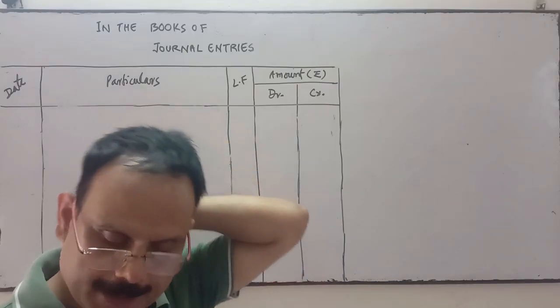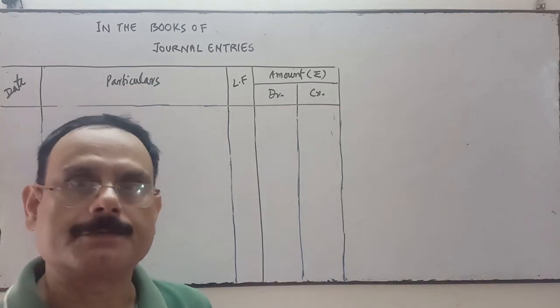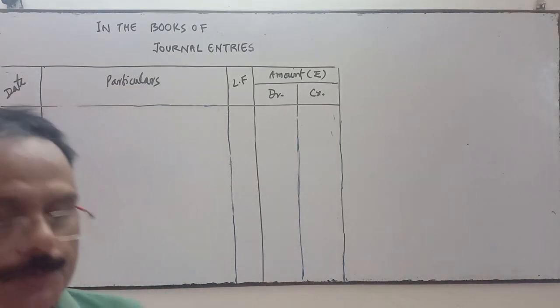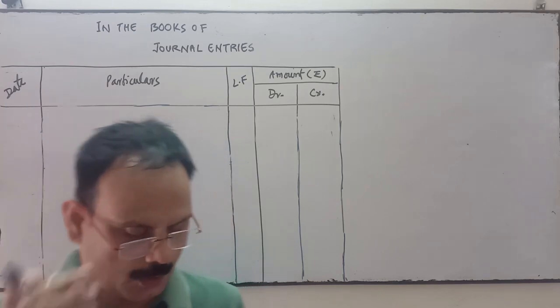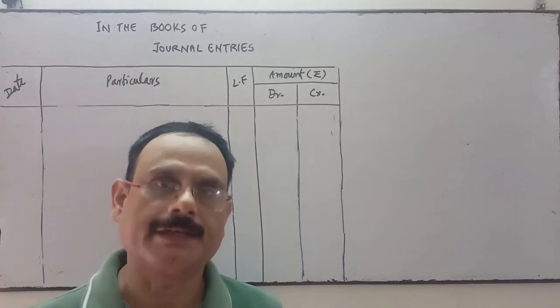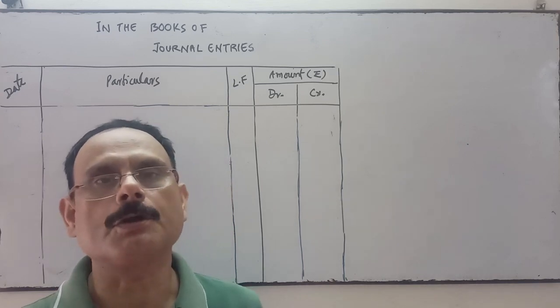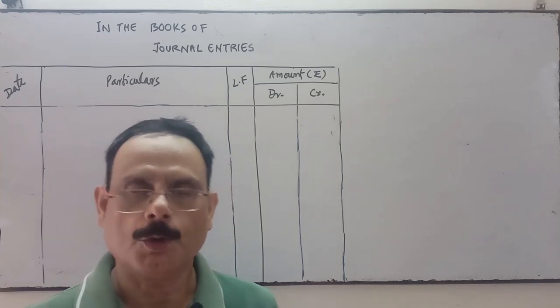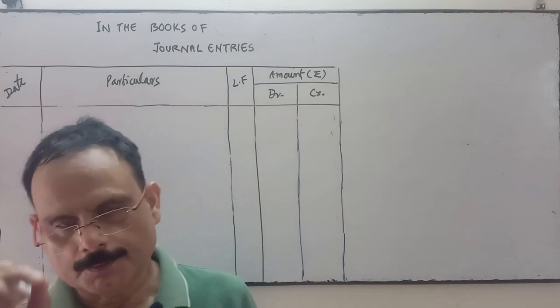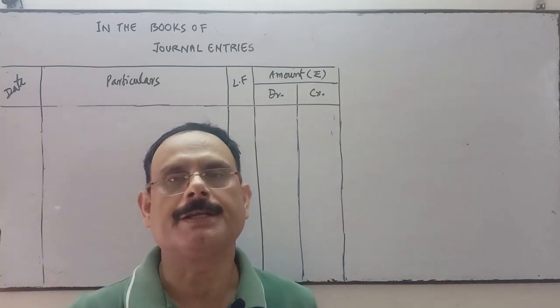Following balances appeared in the books of Radhika Traders on 1st April 2017. Balances of assets and liabilities are given. This is called the opening entry. Opening entry means the entry on the first day of the financial year.